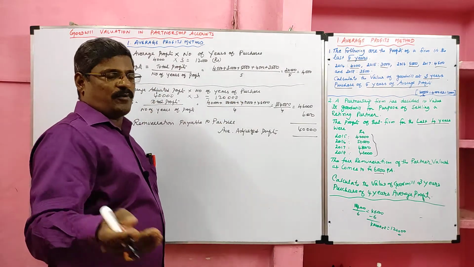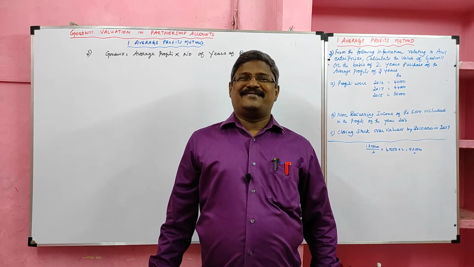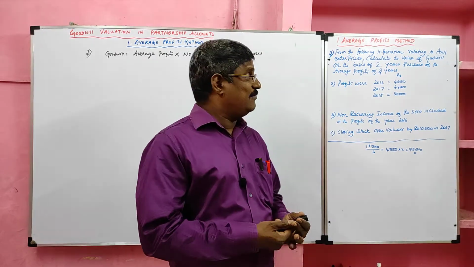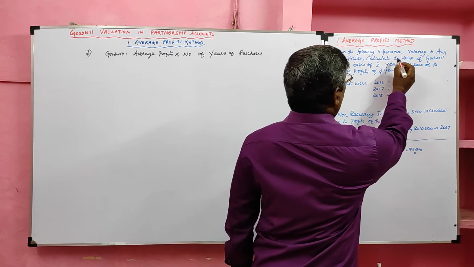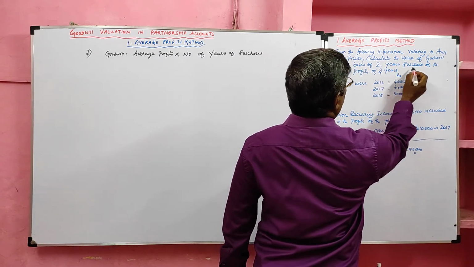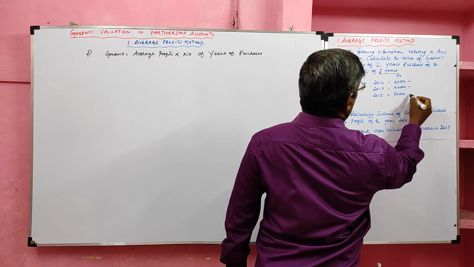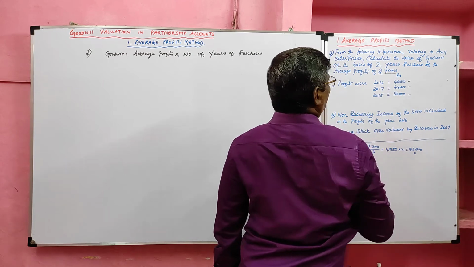Students, let me learn one more problem in relation to the average profit method. Let me learn the third problem. Look at the board. From the following information relating to Arul Enterprises, calculate the value of goodwill on the basis of 2 years purchase of average profit of 3 years. So 3 years profits are given. Then 2 years purchase are given.